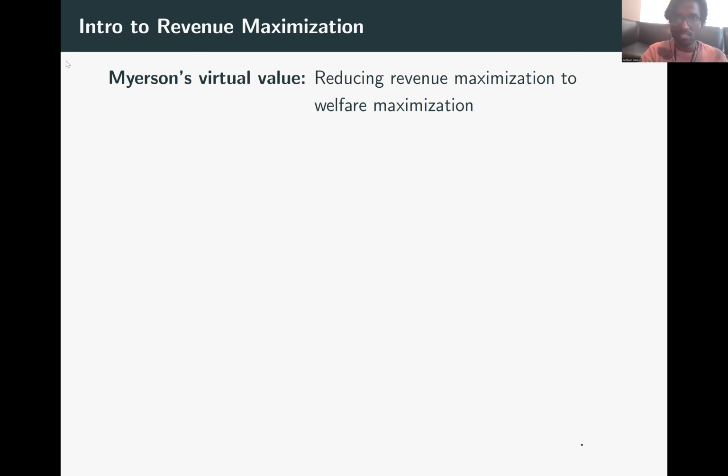So revenue maximization is inherently tricky because it has to take into account, okay, what payment rules are we charging to the users? How will users respond strategically? What is the production cost associated, and so on.